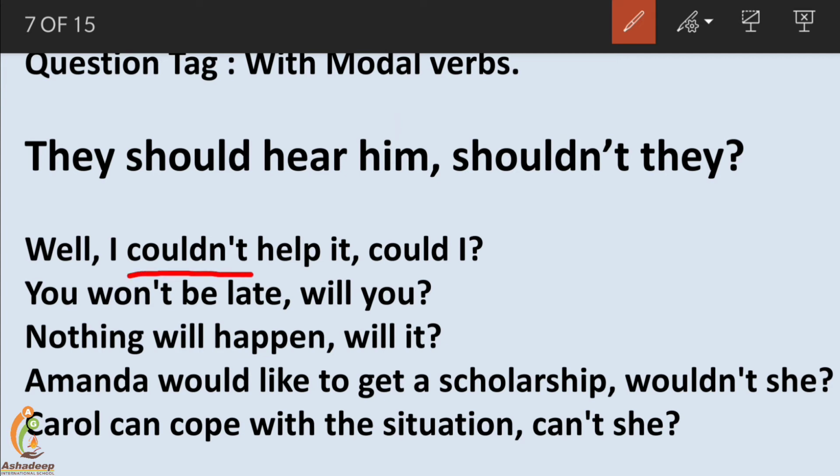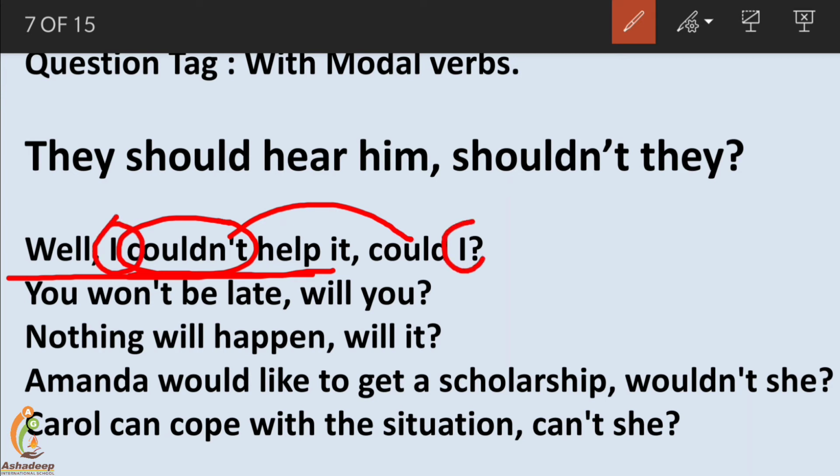Modal, couldn't. The sentence is negative, so it will have "could", because negative changes into positive. I couldn't help, could I? You won't be late, will you? Here again, won't is the short form of will not, and it's negative. So here the question tag will be positive, will you?